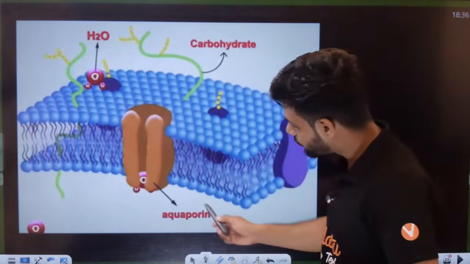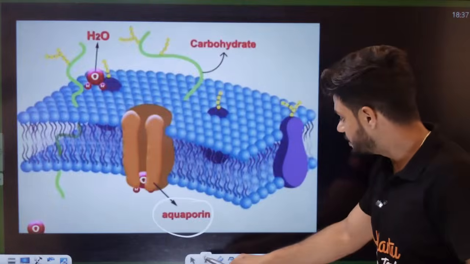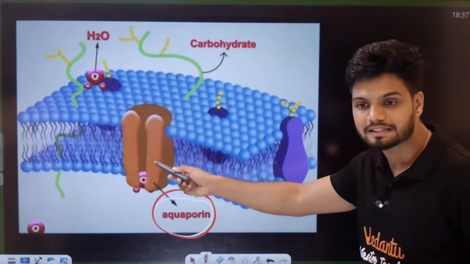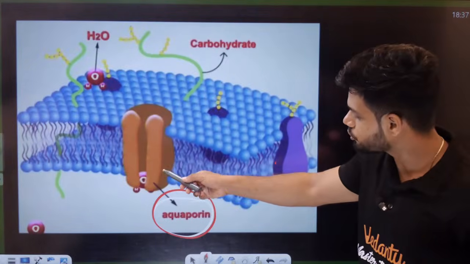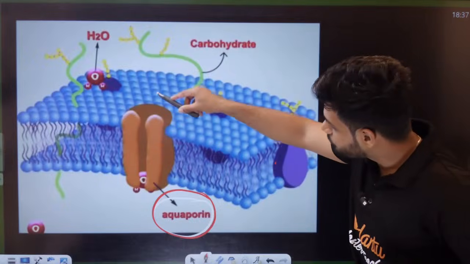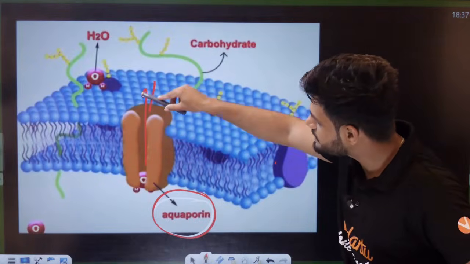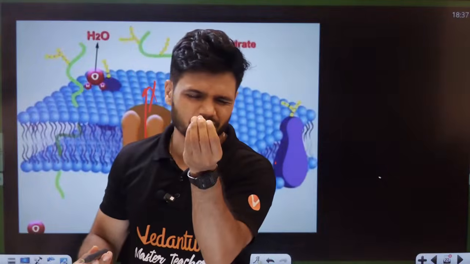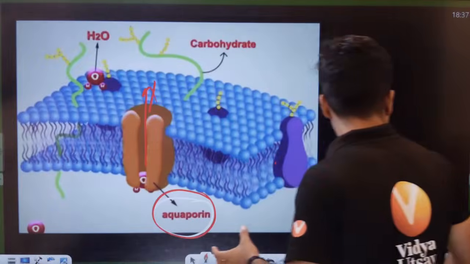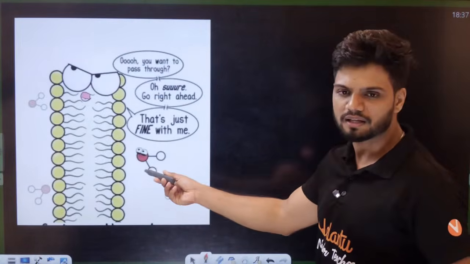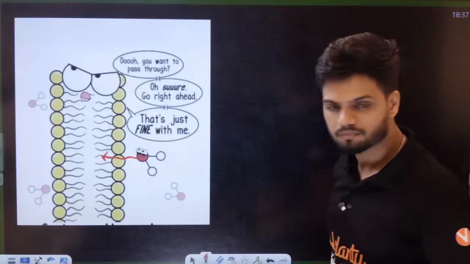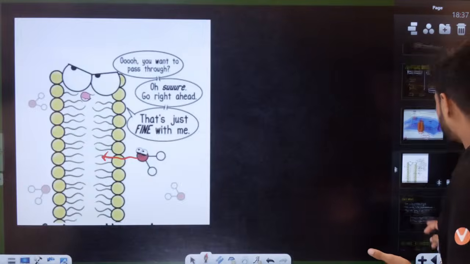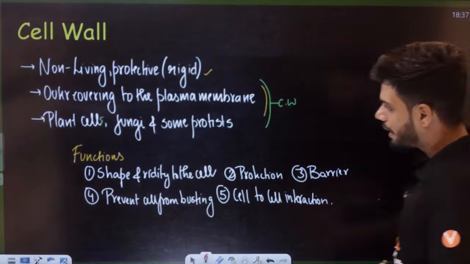Students, there is something called aquaporins. Aquaporin is a type of protein molecule here. With the help of these aquaporins, water can easily enter or exit. Moreover, water is very tiny, so it can easily squeeze inside. Also, water is a polar molecule, so it can enter inside. So, any doubt, students?